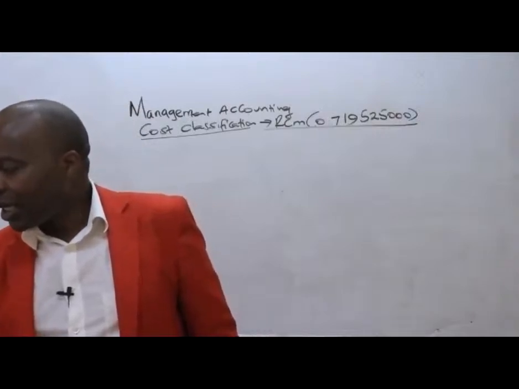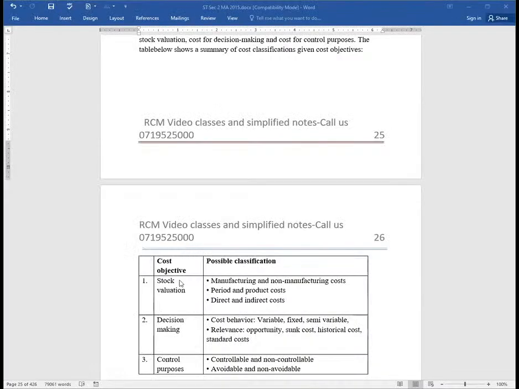Now, ladies and gentlemen, listen here. Then we go to decision making. Basically we shall be looking at those costs that we can control, costs in this case that are futuristic. So we shall be having various buckets of classification. For example, on decision making, we shall be classifying the costs in accordance to cost behavior, and you can see the various buckets there. We shall be having variable costs, great classification. We shall be having fixed costs, which are quite irrelevant in terms of decision making.